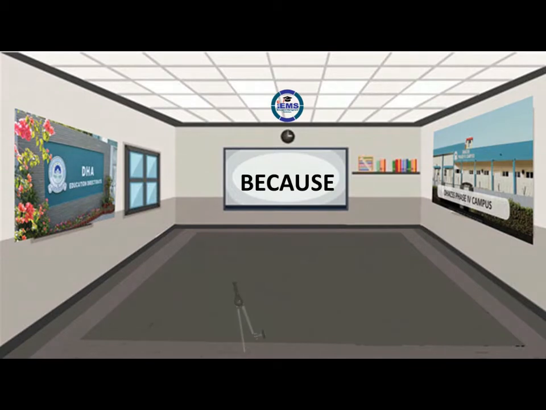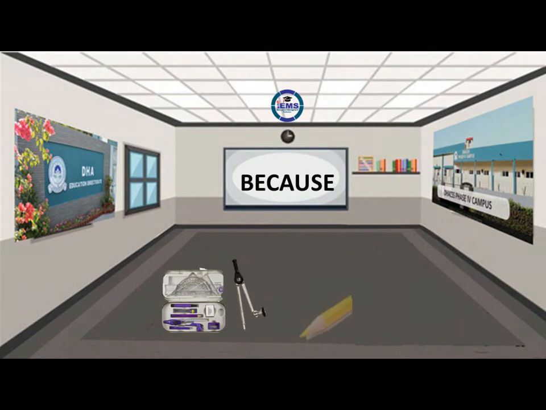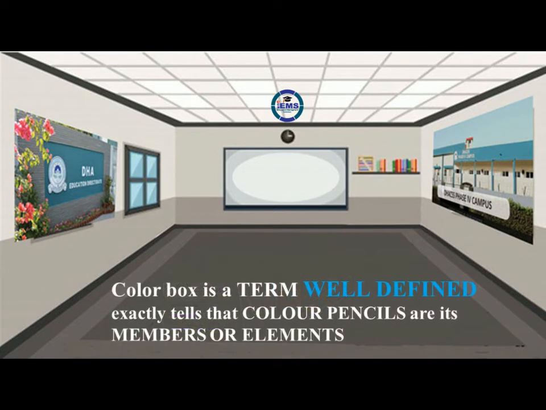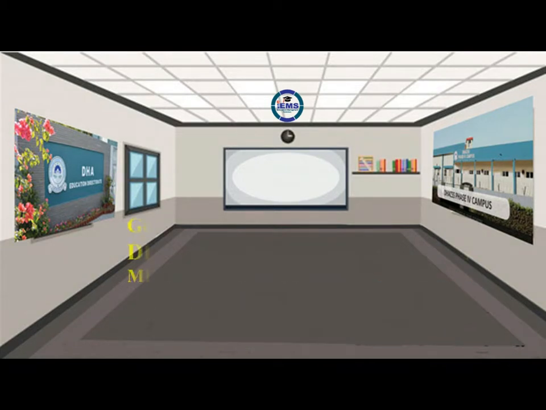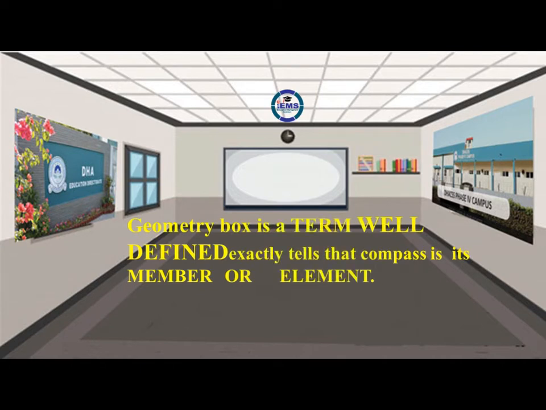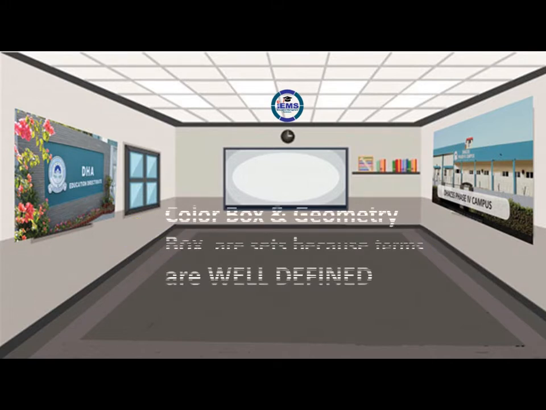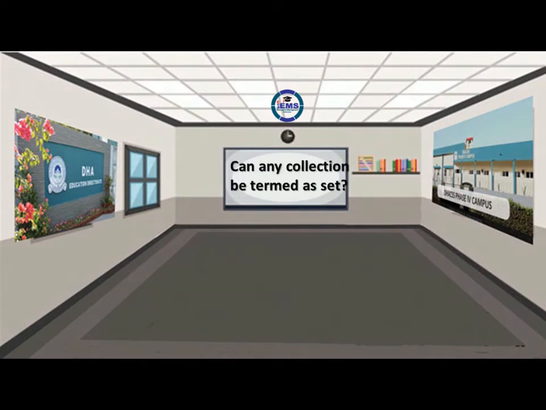Because if you are given a compass and a yellow color pencil, you exactly know that the yellow color pencil belongs to a color box and a compass belongs to a geometry box. Color box is a term well defined, exactly tells that color pencils are its elements. Similarly, geometry box is a term well defined, exactly tells that compass is its member or element. Hence, color box and geometry box are sets because terms are well defined.